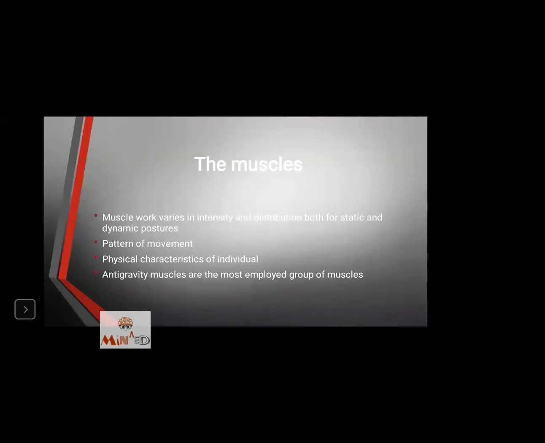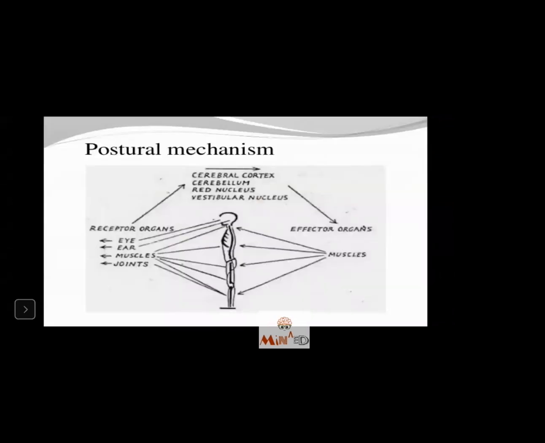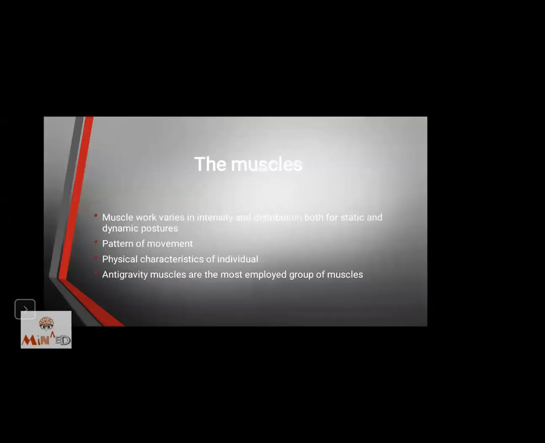The first receptor organ is the eye, then the ear, muscles and joints. Now we're going to learn in detail how these receptor organs are going to affect the effector organs.